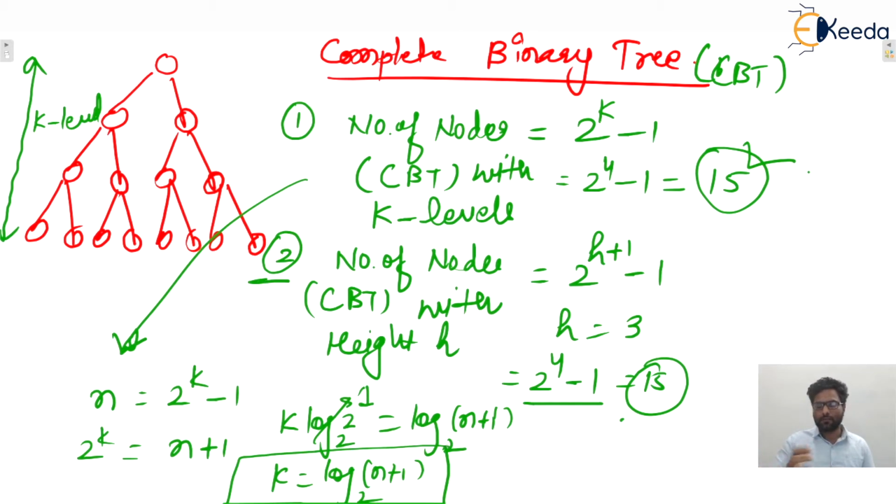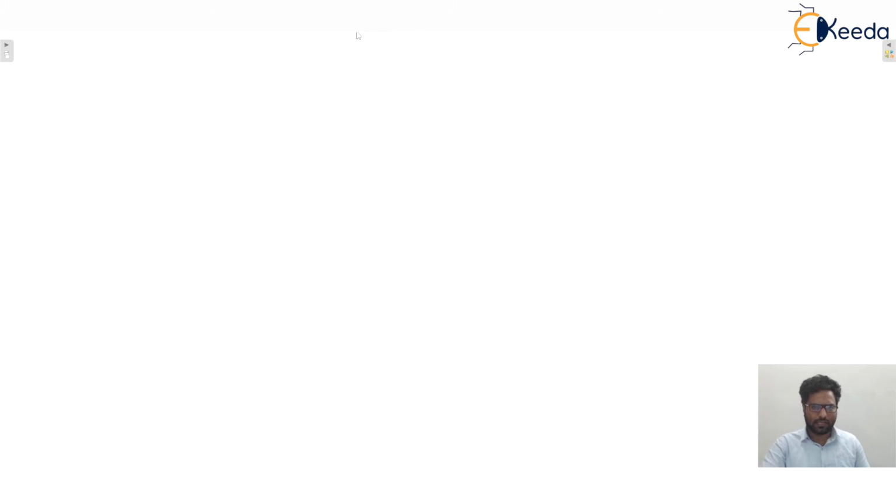So that will be the number of levels. That means if the number of nodes is given, then you can find out the number of levels, and if the number of levels is given, then you can find out the number of nodes. That is the formula, isn't it? Okay, I hope this one is clear to everyone. One more thing in this particular tree, you only tell me.